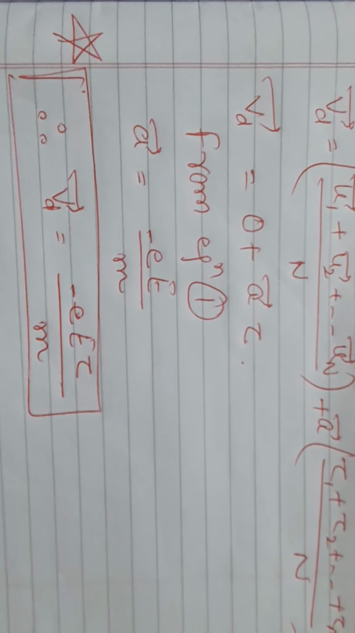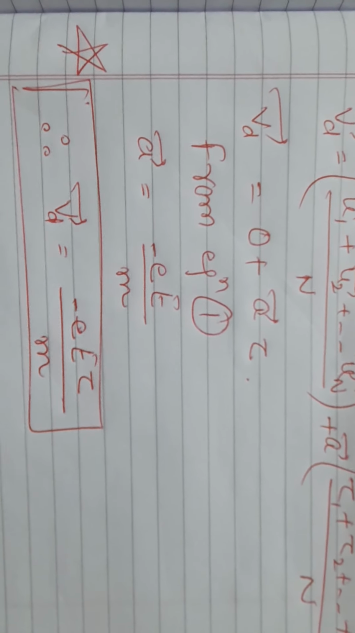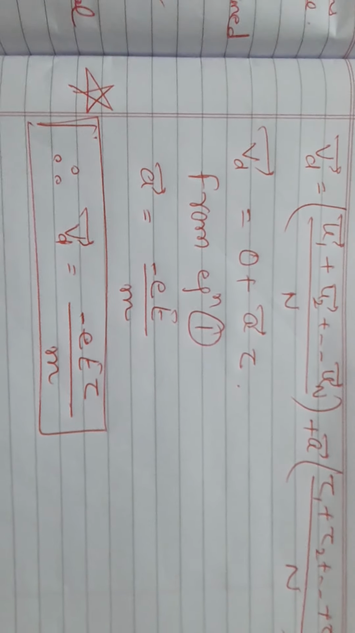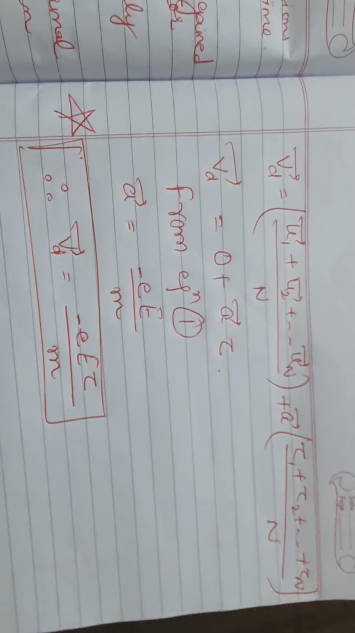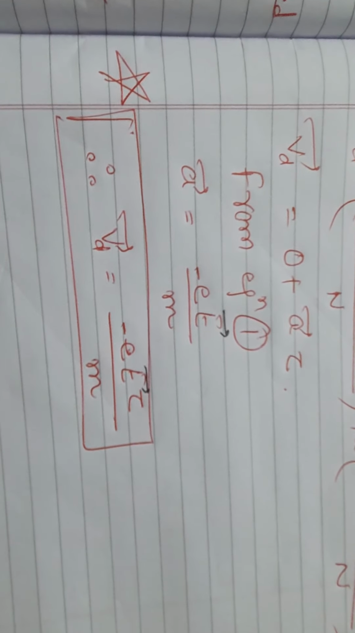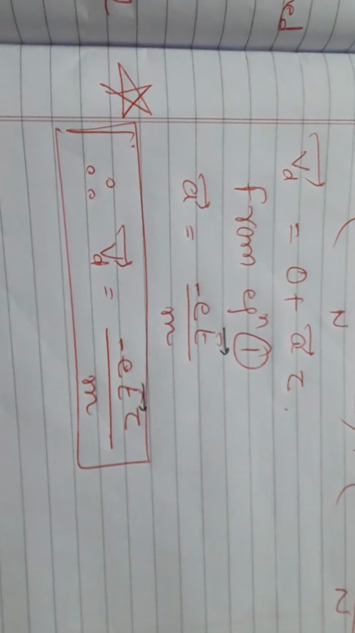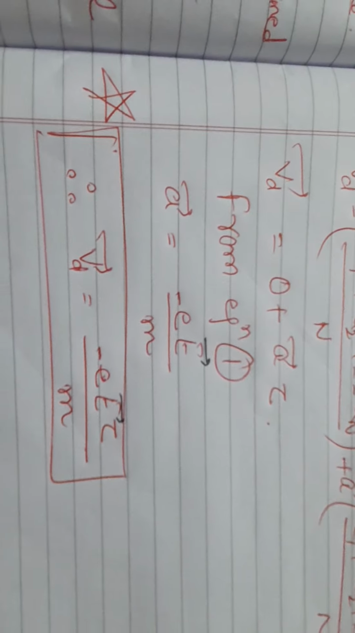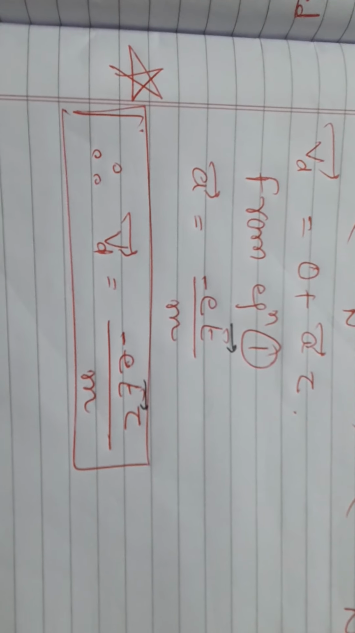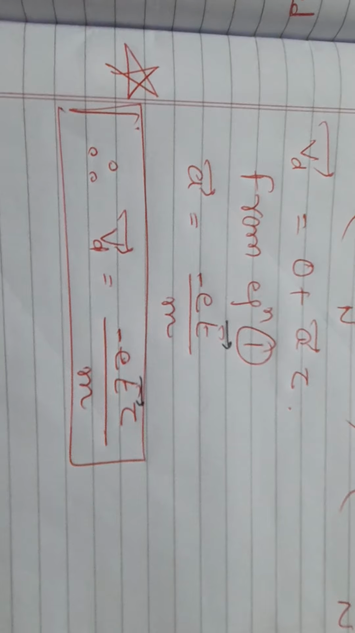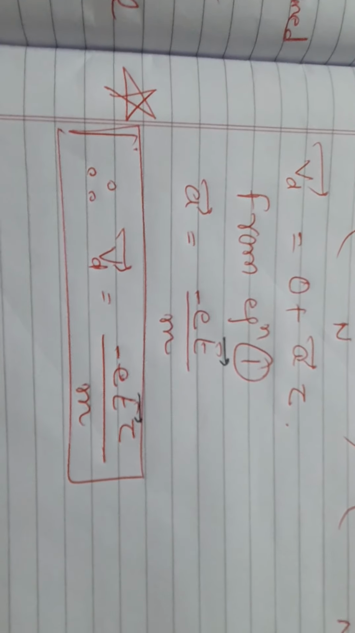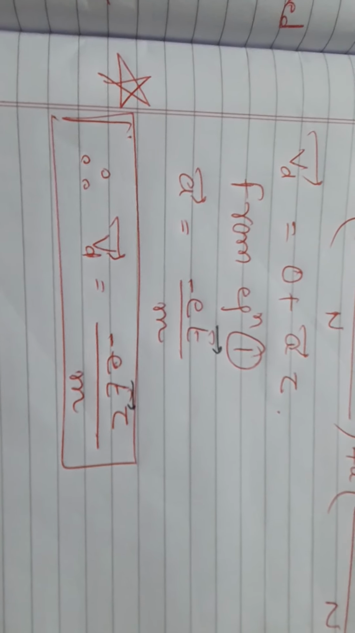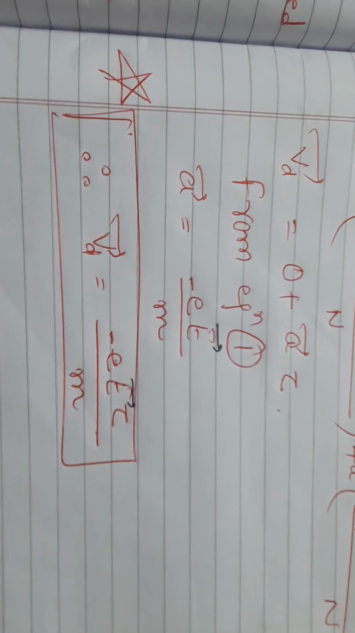Now from equation 1, previously we found a is equal to minus e upon m. Now please put a vector sign here. a is equal to minus e E upon m. Put the value of a in the expression of drift velocity. vd is equal to, in place of a, write small e capital E upon m into tau. This derivation is very important. Please do it carefully. If you have any problems, you can message me.